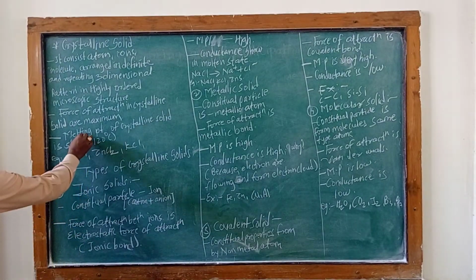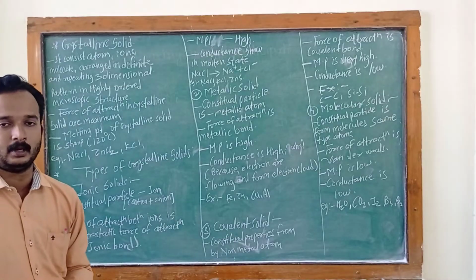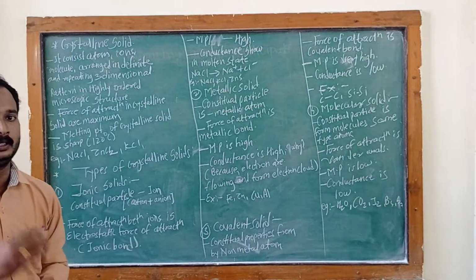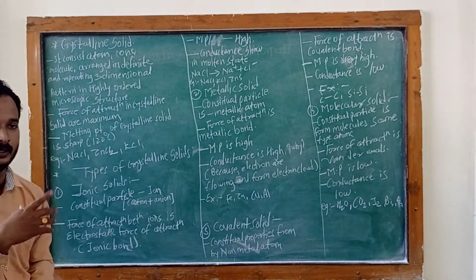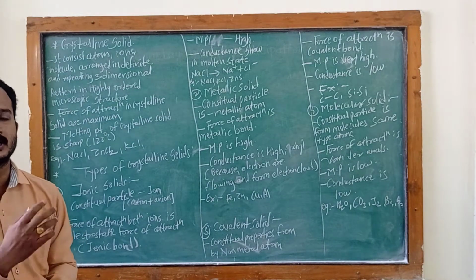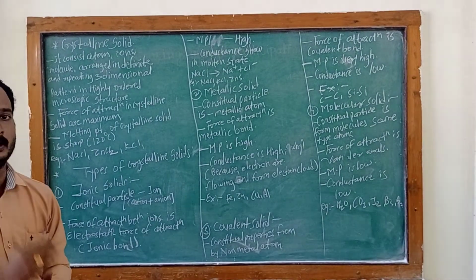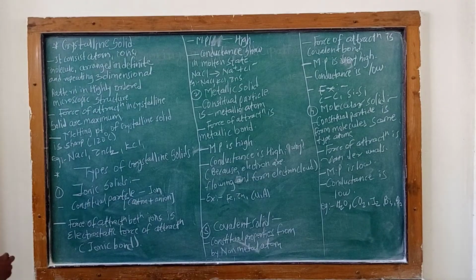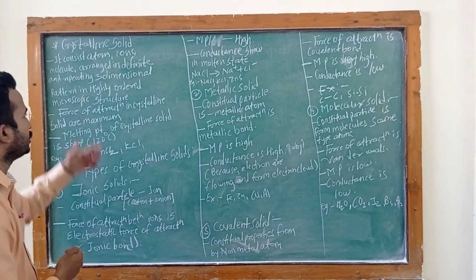Then, the melting point of a crystalline solid is sharp. In organic compounds, we take the melting point and boiling point of the compound. Crystalline solid compounds show a sharp melting point. Examples are sodium chloride, zinc dichloride, and potassium chloride.